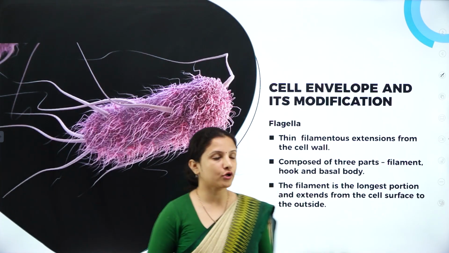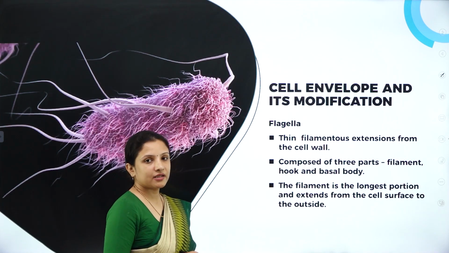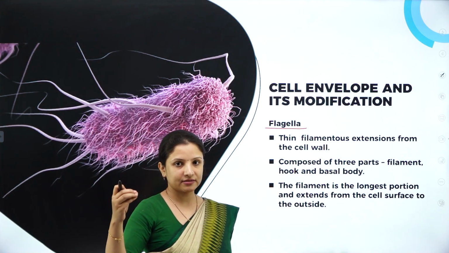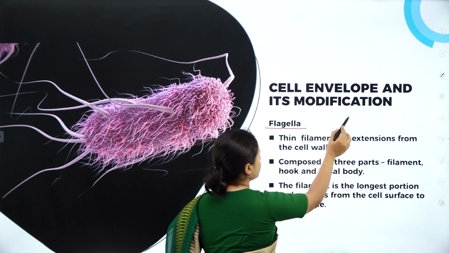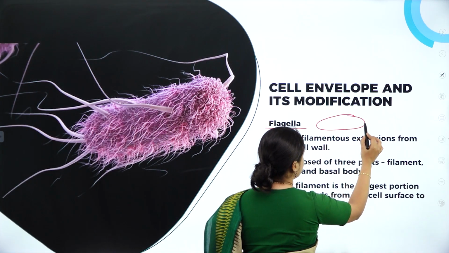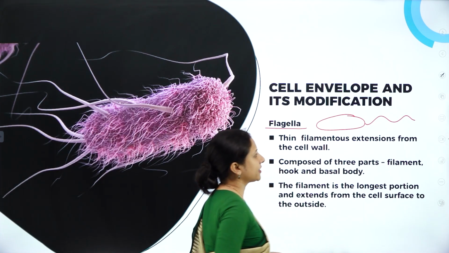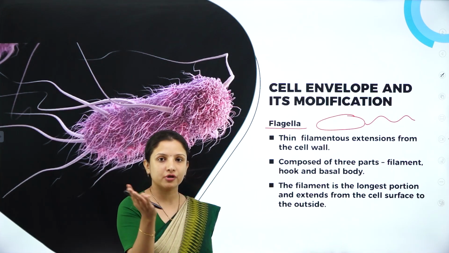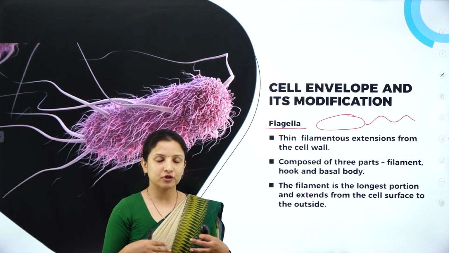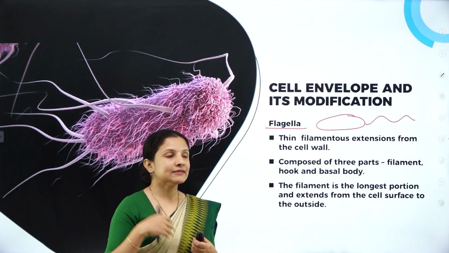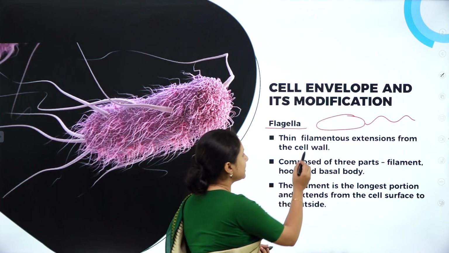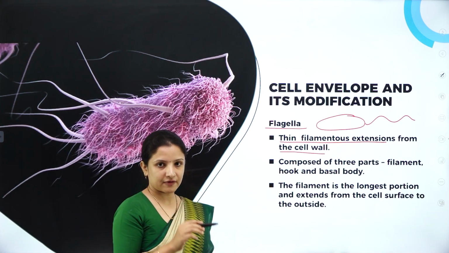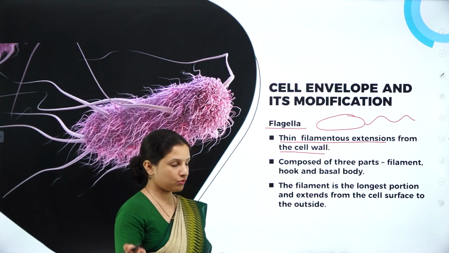Moving on to the next modification. Some of the bacteria which are motile have flagella. Flagella are whip-like structures. Say, for example, if I draw a rod-shaped bacterium here, it will have a whip-like structure like this, which is called the flagellum. The flagellum acts like a locomotory organ, like how we have legs to move from one place to another, right? In the same way, bacteria use these thin filamentous extensions from the cell wall, called flagella, to move from one region to another.